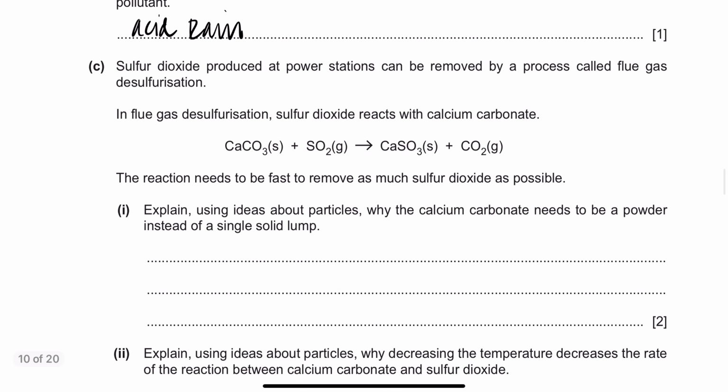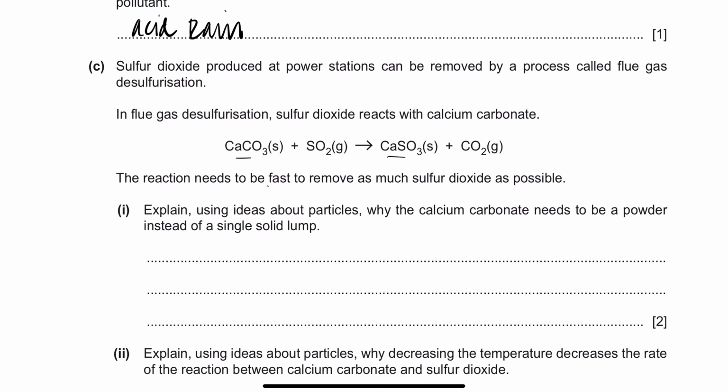Sulfur dioxide produced at power stations can be removed by a process called flue gas desulfurization. And I said that mostly calcium carbonate is used, but you can use calcium oxide and hydroxide. But it's better to use what the examiner is saying, calcium carbonate, right? So calcium carbonate plus sulfur dioxide gives you calcium sulfite and carbon dioxide. The reaction needs to be fast to remove as much sulfur dioxide as possible.